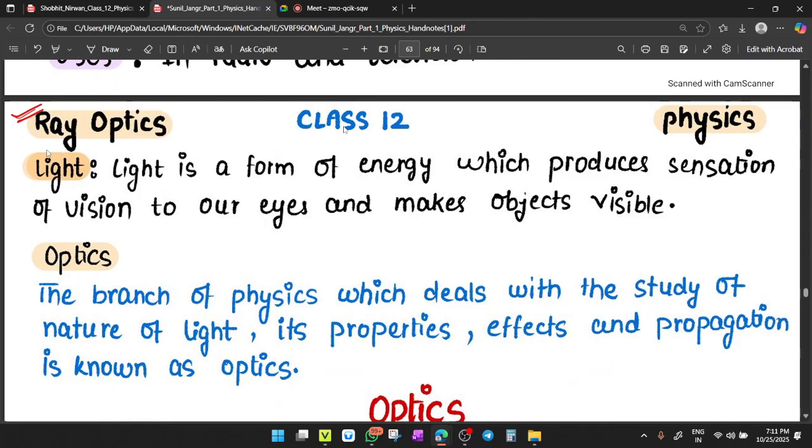So students, in yesterday's class, we started the chapter Ray Optics, which is a branch of optics. Now, the definition of light, some revisional concepts are there. Light is a form of energy which produces the sensation of vision to our eyes and makes the object visible.